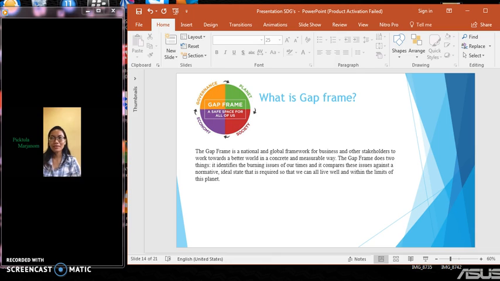Hi, my name is Picktula and I will talk about the GAP frame. The GAP frame is a national and global framework for business and other stakeholders to work towards a better world in a concrete and measurable way. The GAP frame does two things. It identifies the burning issues of our time, and it compares these issues against a normative, ideal state that is required so that we can all live well within the limits of this planet.